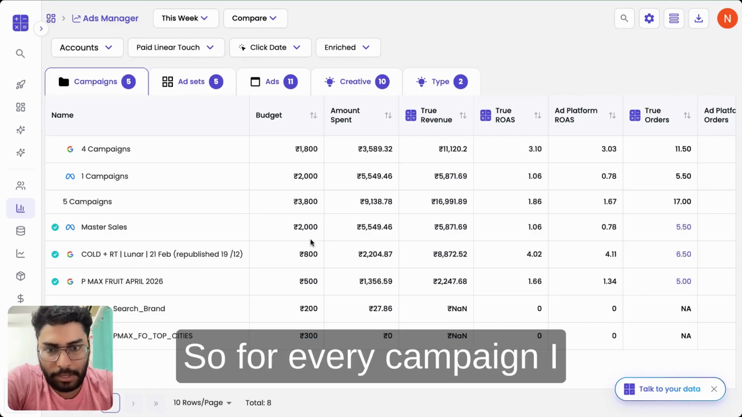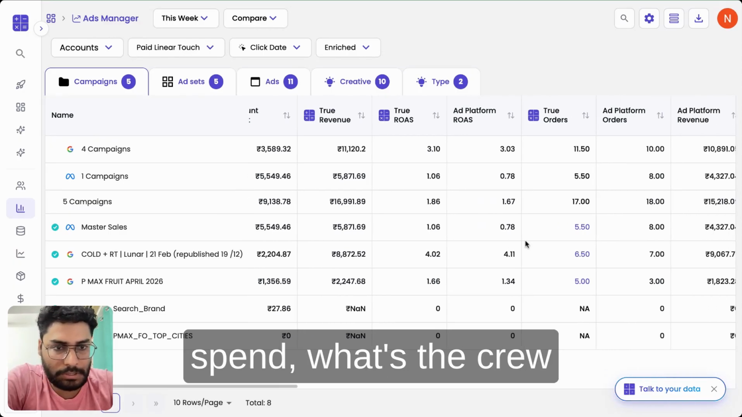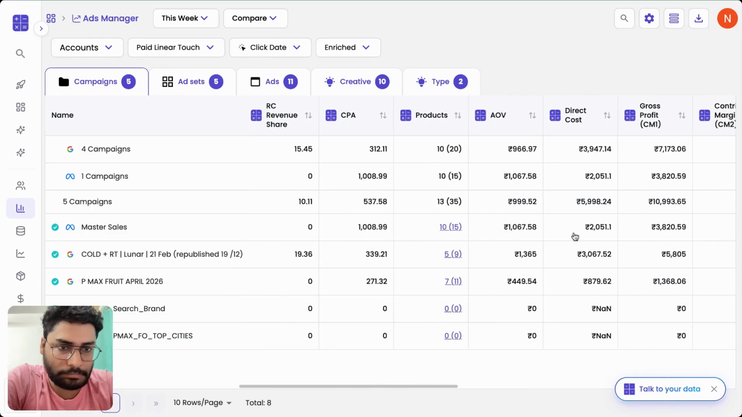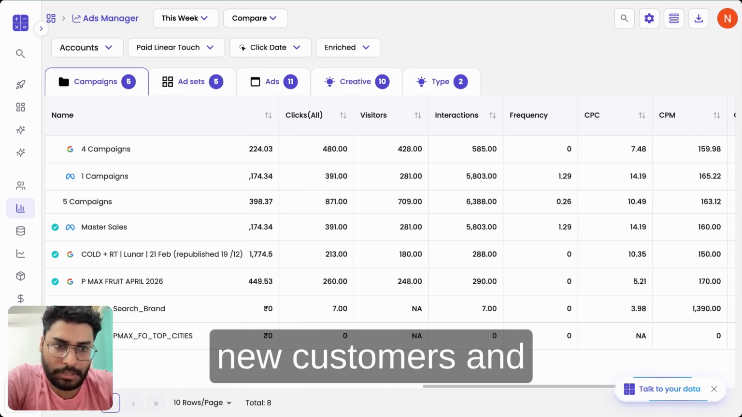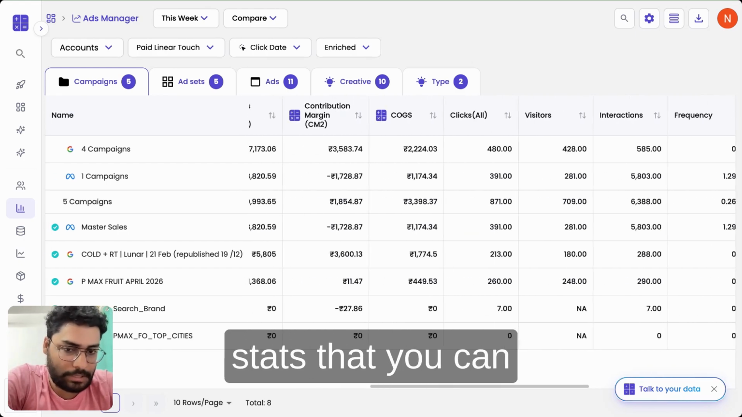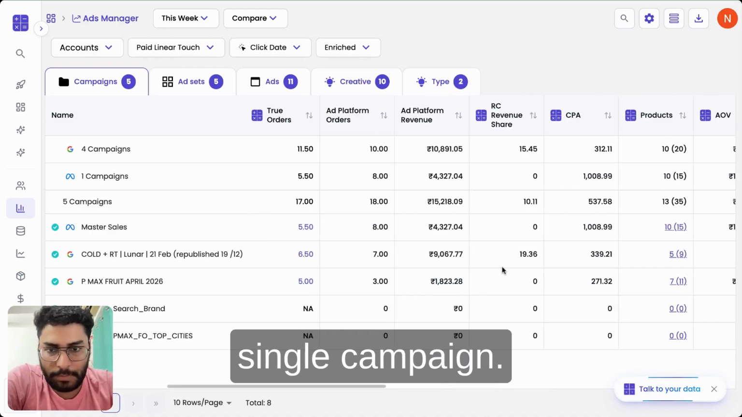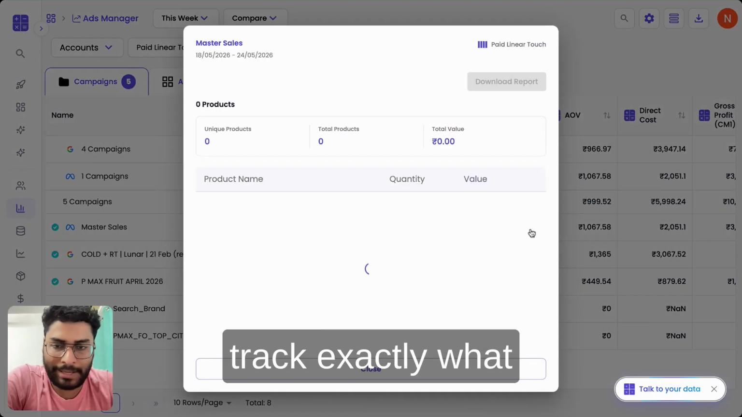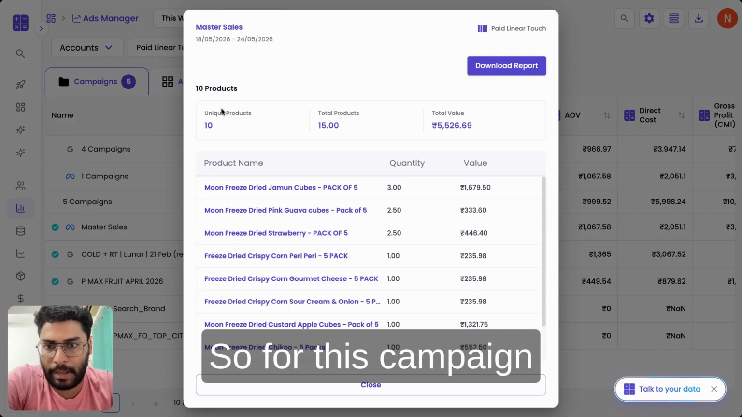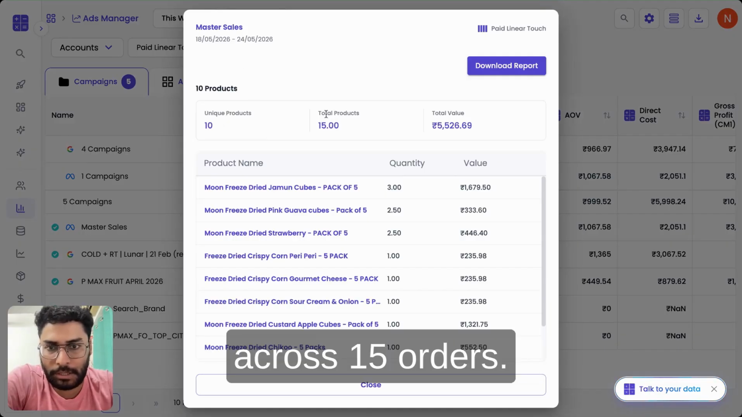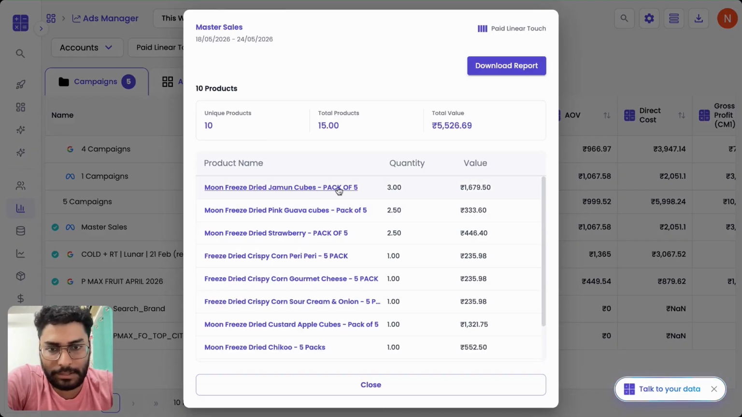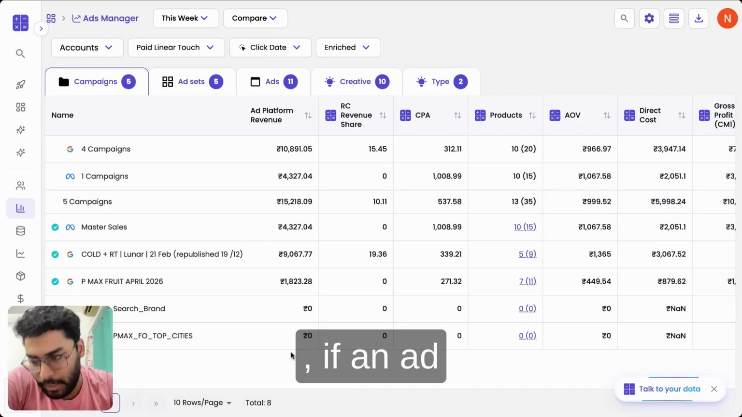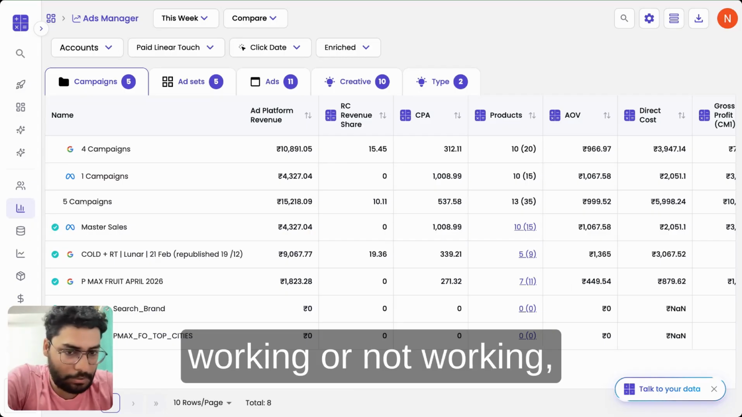Now, this attribution data is also available at a campaign and ad level. So for every campaign, I know exactly the amount spent, what the true orders are that I've got from this campaign, what the split is between new customers and returning customers, and all these different stats that you can generate for every single campaign. Another cool thing we do is for all the ad campaigns, we also track exactly what product they bought. So for this campaign, they bought a total of 10 products across 15 orders, and you can see exactly how many of each product they bought. This actually helps you understand if an ad targeting a product is working or not working.